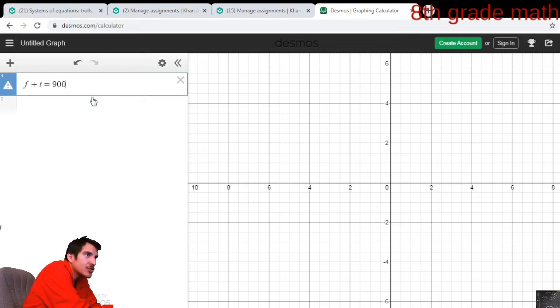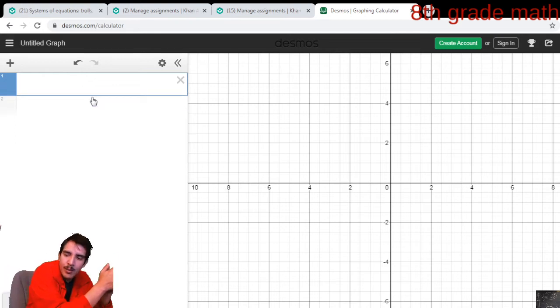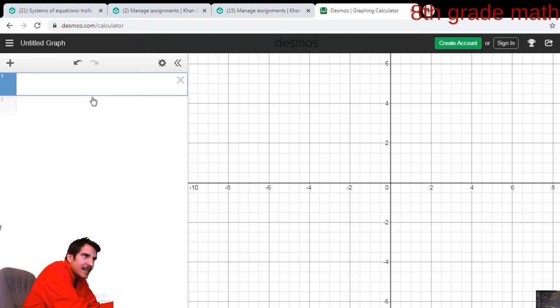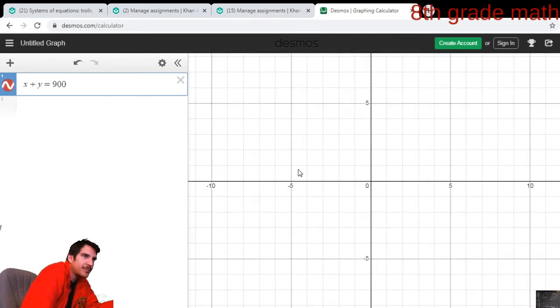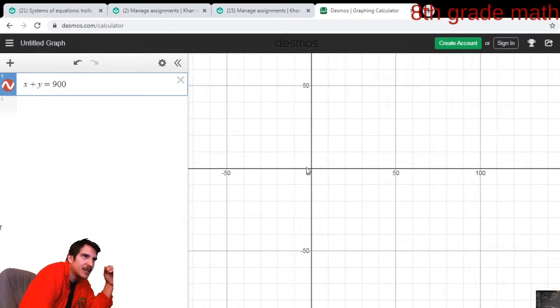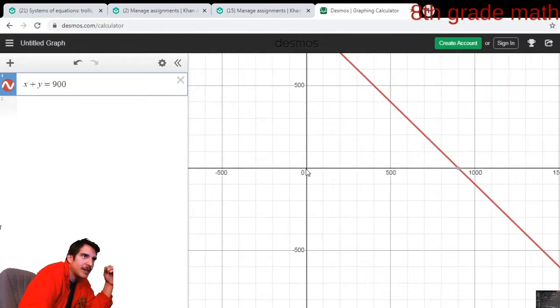I know that they usually... Yeah, no. We're going to have to use x and y. So in our problem, the $5 bills were the y-axis, and the $10 bills were the x-axis. So let's do x plus y equals 900. So that's the total of the two bills. I got to zoom out because obviously, we're at a pretty huge graph.